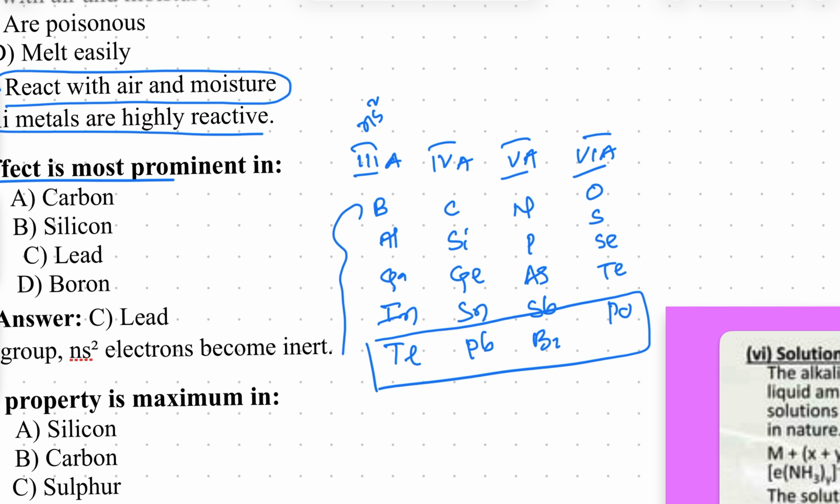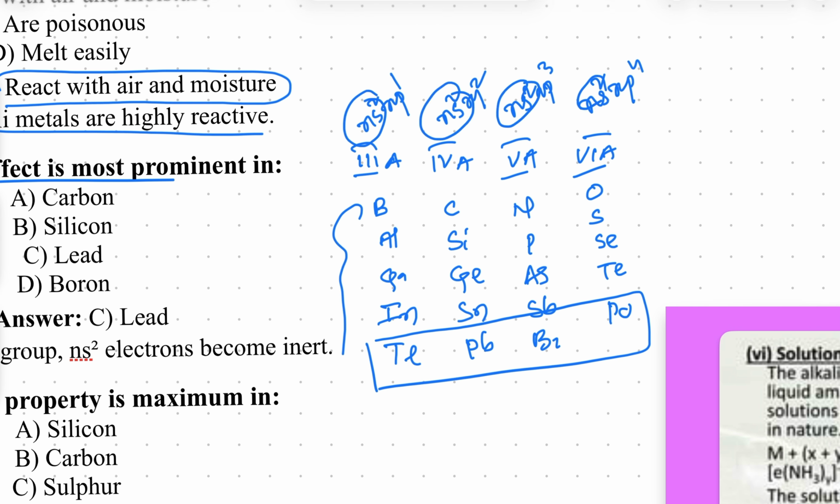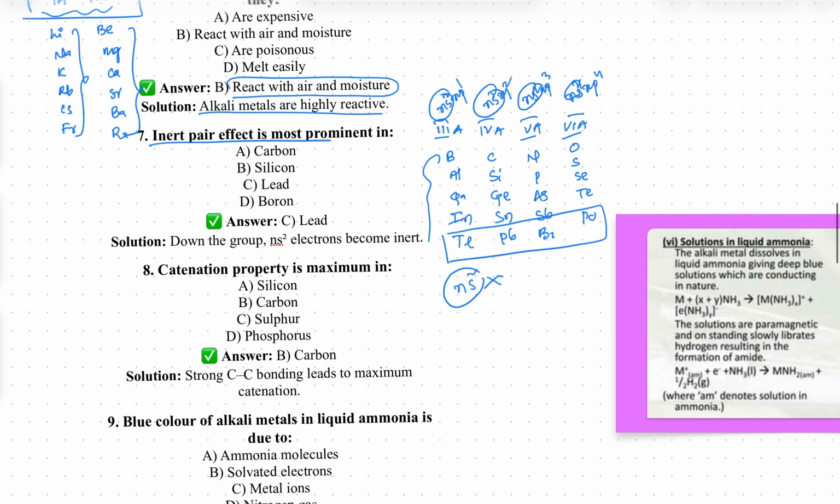This is ns2 np1, ns2 np2, ns2 np3, ns2 np4. Here, the ns2 electrons of the last elements do not participate in chemical bonding. That is called what? The inert pair effect. So, the reluctance of ns2 electrons of the last elements to take part in chemical bonding.